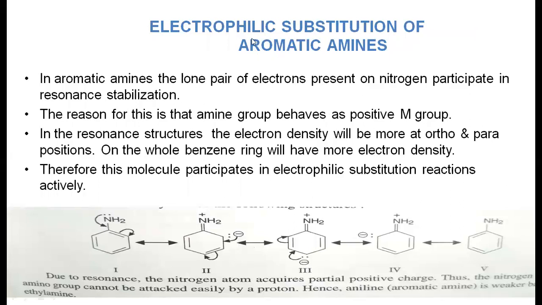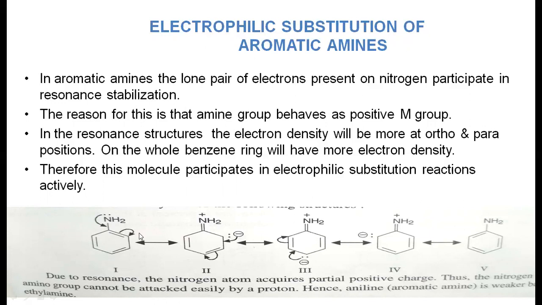Next, aromatic amines undergo electrophilic substitution reactions. As we all know, any aromatic compound generally undergoes electrophilic substitution. In aromatic amines, for example aniline, the nitrogen has a lone pair of electrons which is in conjugation with the pi bonding electrons, so it is involved in resonance and donates its electrons to the benzene ring.